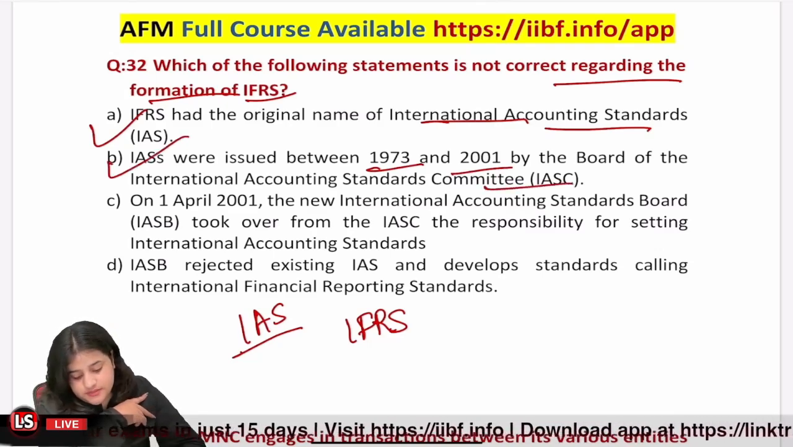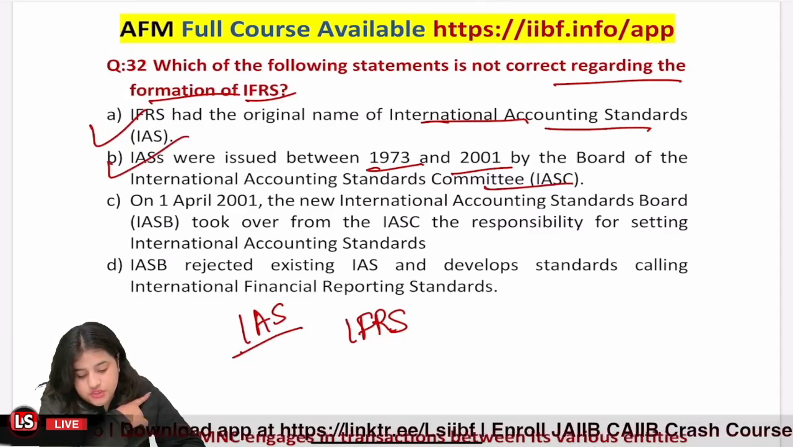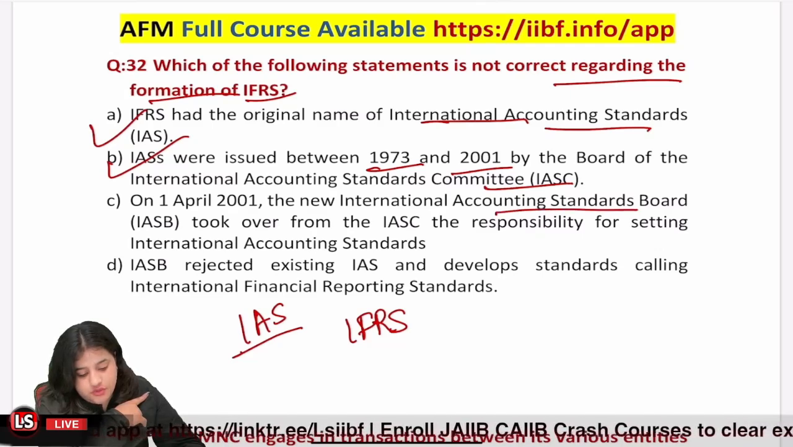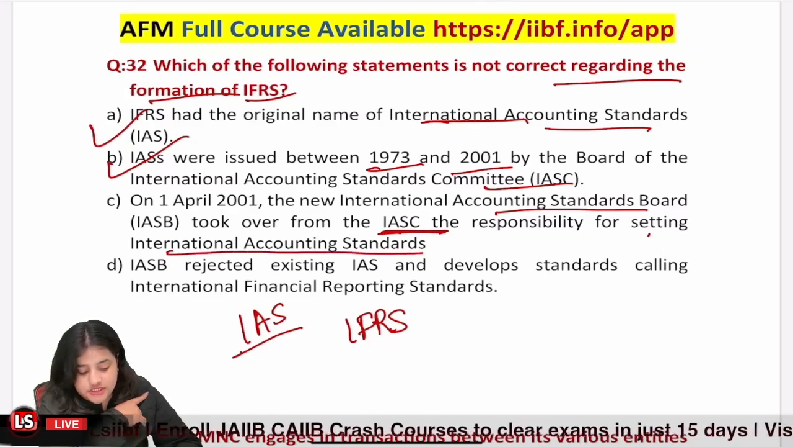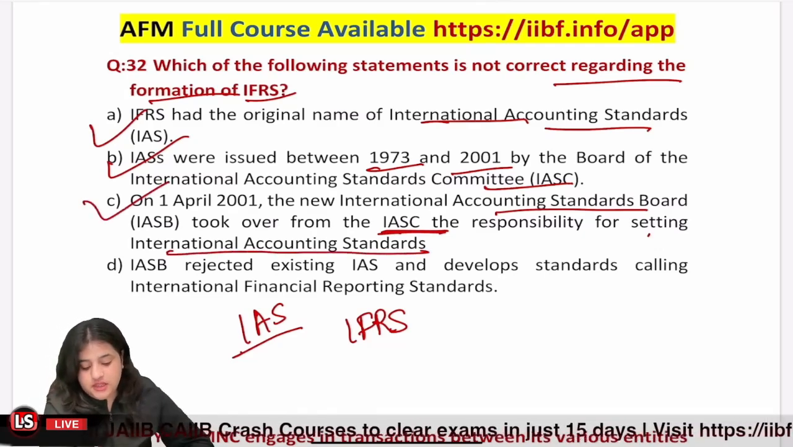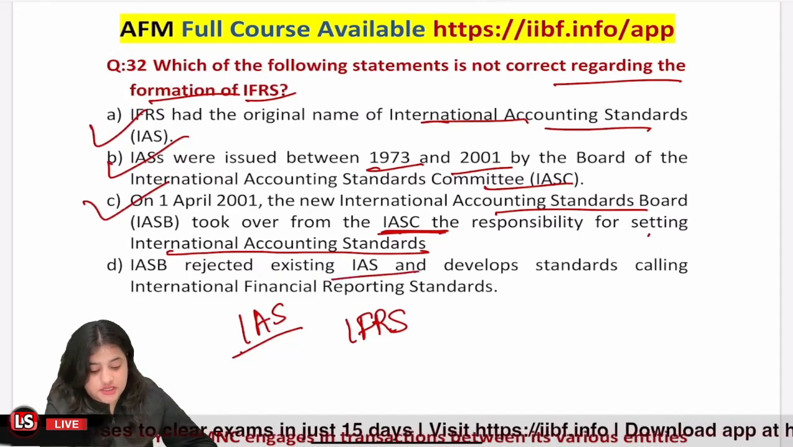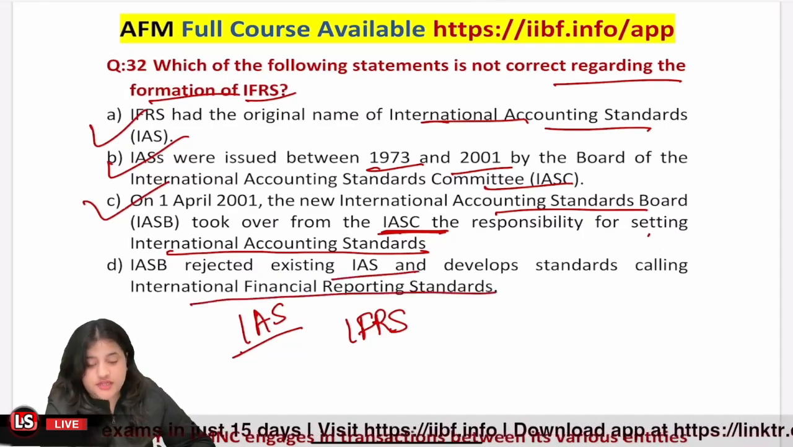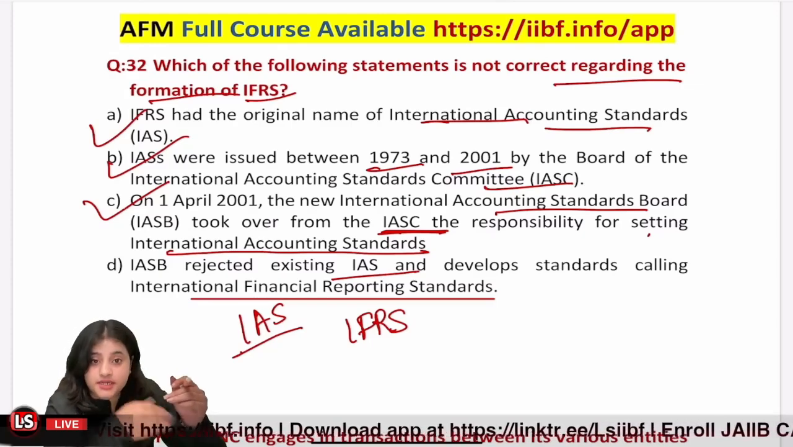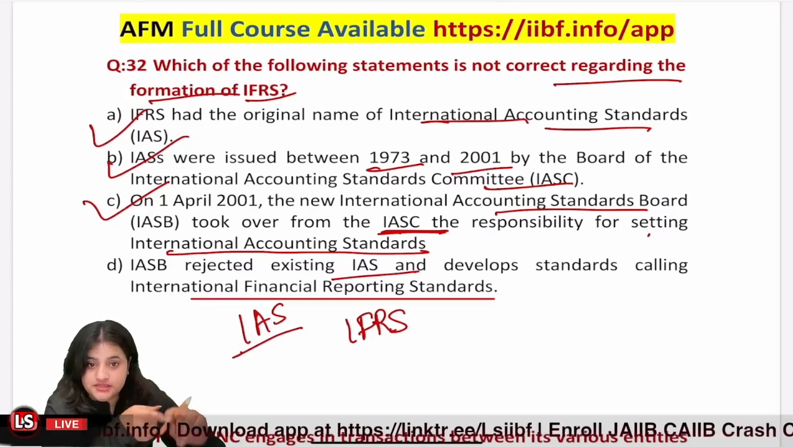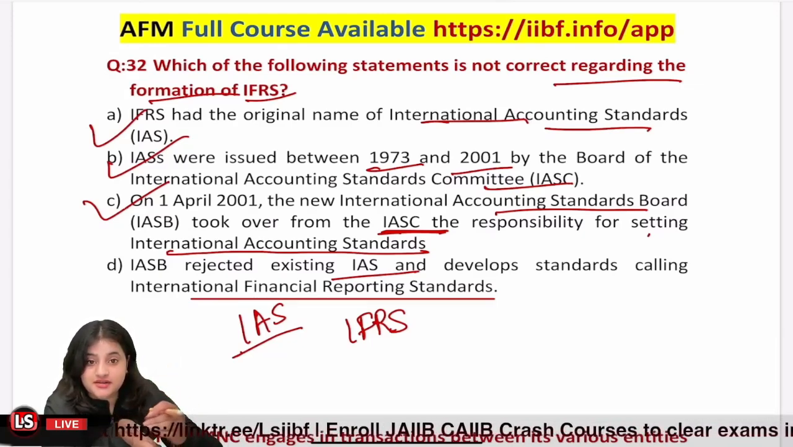So this is correct. Then in April 2001, the new Accounting Standards Board took over from IASC the responsibility for setting international accounting standards. That is also correct. Okay. However, the option number D, IASB rejected existing IAS and developed standards calling them IFRS, is not entirely correct. Okay, because they are not completely rejected. There are still IAS that are prevalent globally, but we are changing the IAS that needed it.